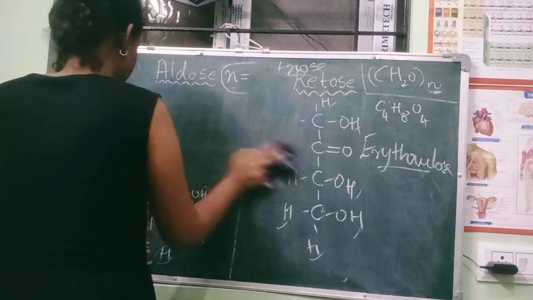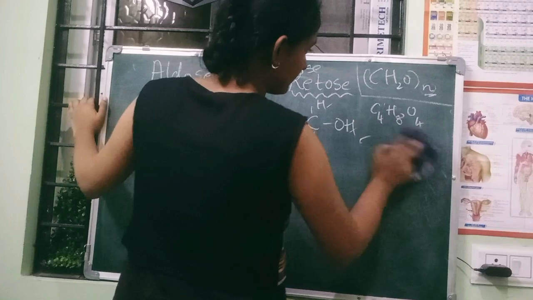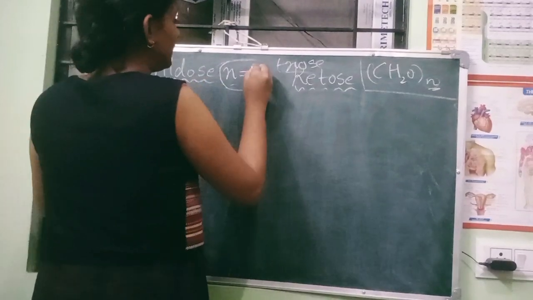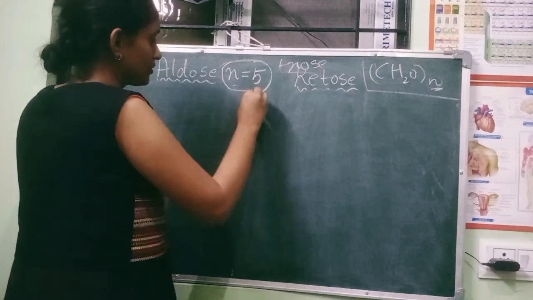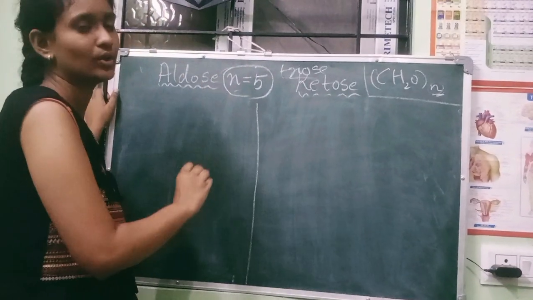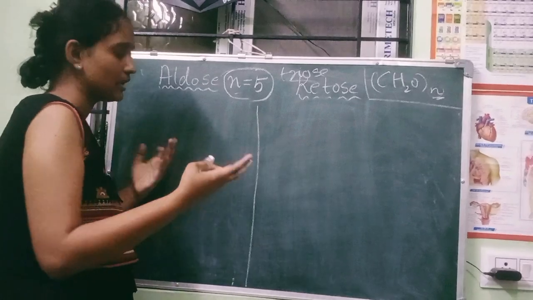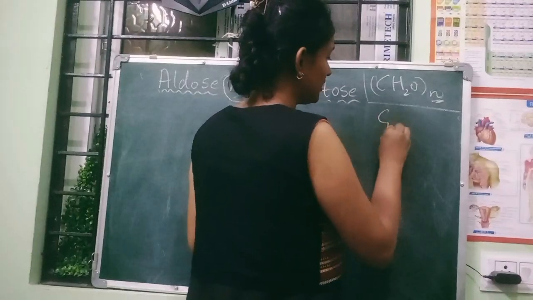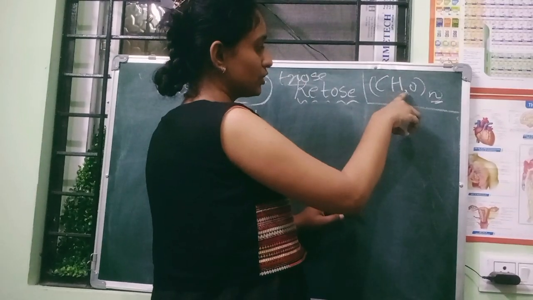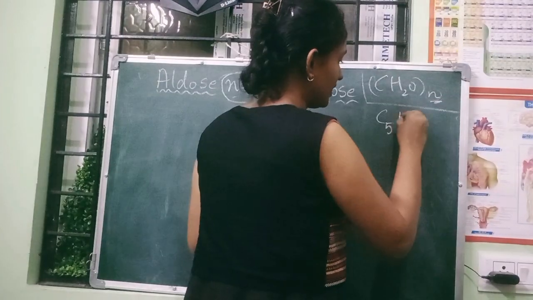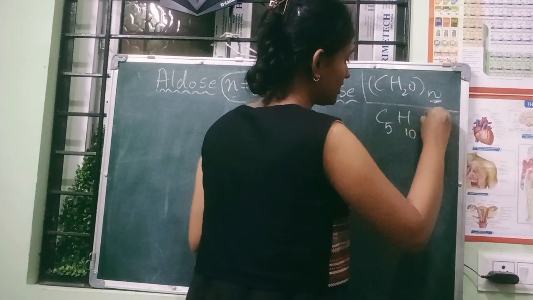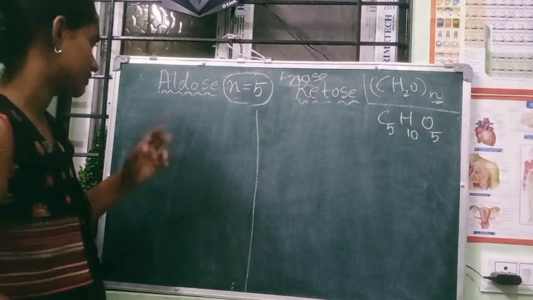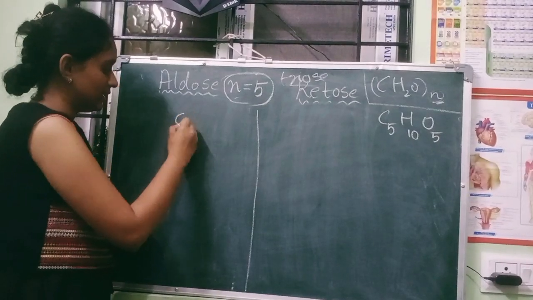Now we have to see if n is equal to 5. Again the same on both sides. If n is equal to 5, both structures have the same formula, so write just one side here. That is C5 and H: 2 fives are 10, H10, and O same as 5, carbon only 5. Now we are going to write both sides. So let us write small one.